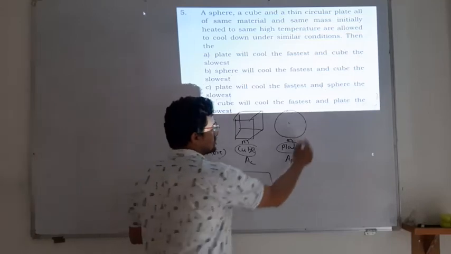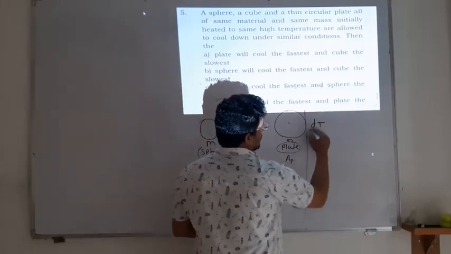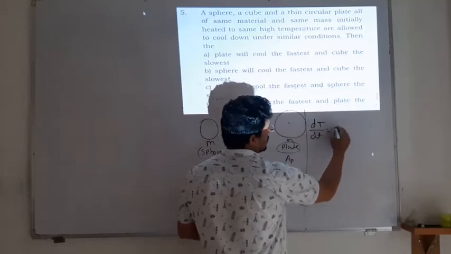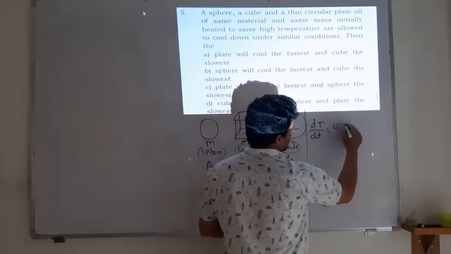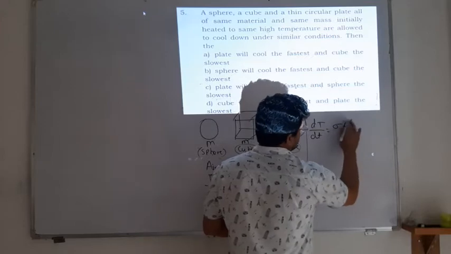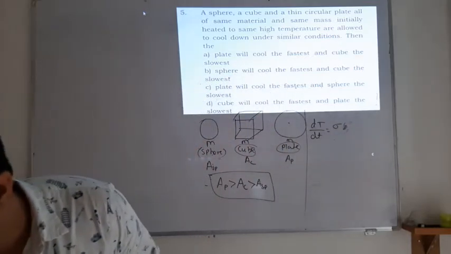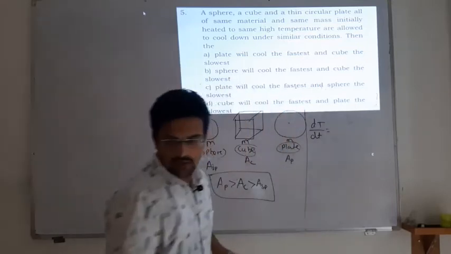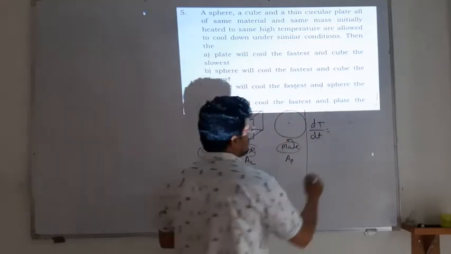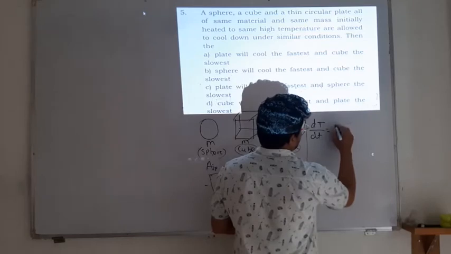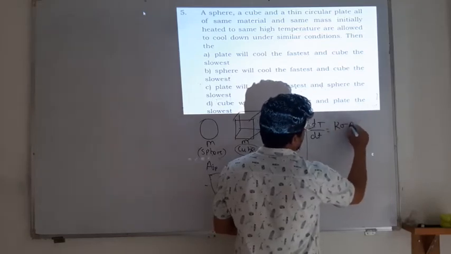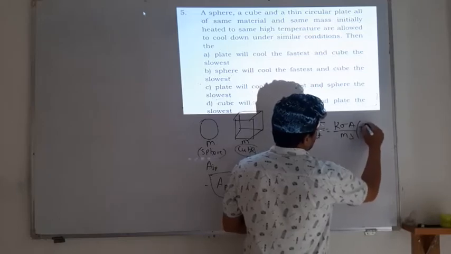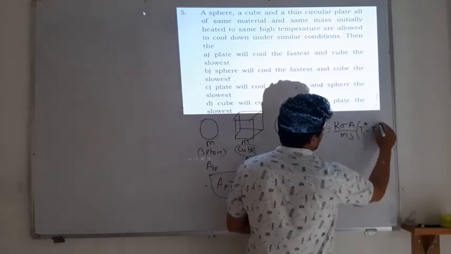Why am I telling this? Because according to Newton's law, the rate of cooling is directly proportional to sigma A, so you have that equation: K sigma A divided by ms, times T1 raised to 4 minus T naught raised to 4.